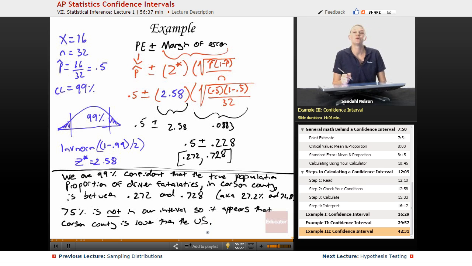And there you go. We have some can calculate intervals. We looked at our statistics, we checked our conditions, we calculated our interval, and now we interpreted.